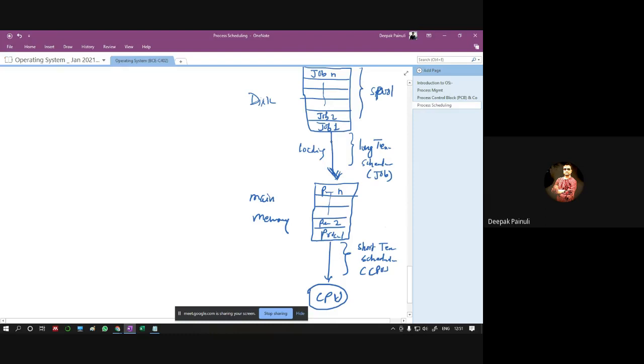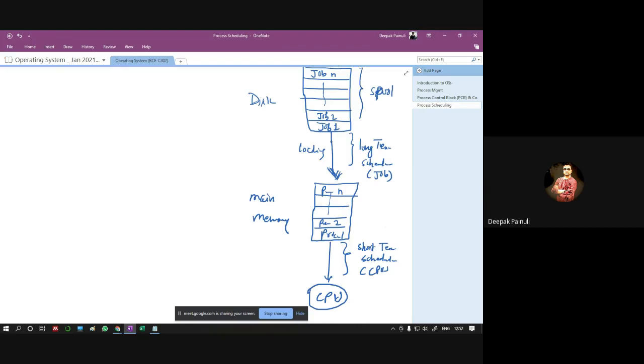Because the time taken to access the disk, hard disk or secondary memory, is much higher than the time taken to access main memory. That's why this is termed the long-term scheduler or job scheduler, because at the disk level we understand programs as a job.